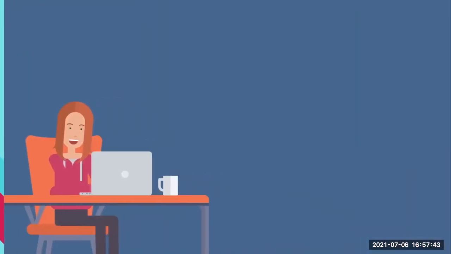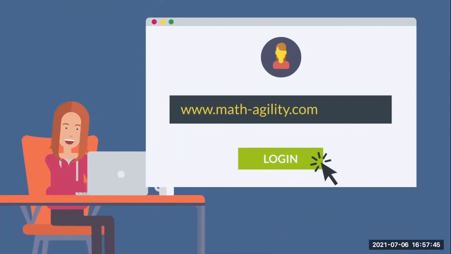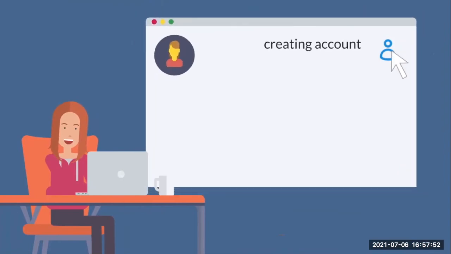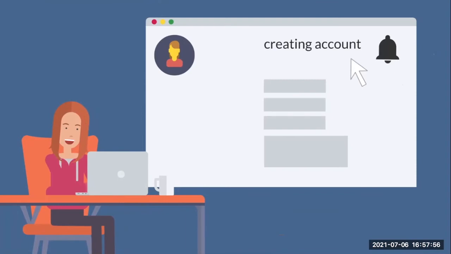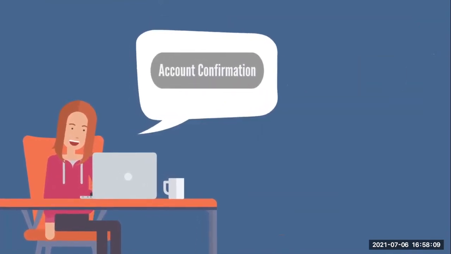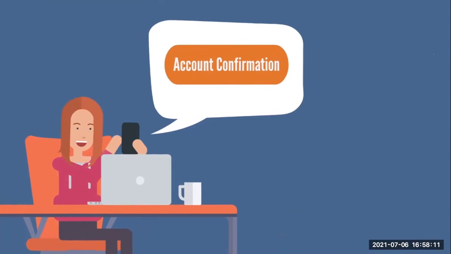For creating an account, log in to www.math-agility.com. Click the icon on the top right corner. There will be an option available for creating an account. After clicking Create Account, this page will appear. You have to fill in all the details like first name, etc. Check the box I am not a robot and then click Submit. You will receive an email about account confirmation.